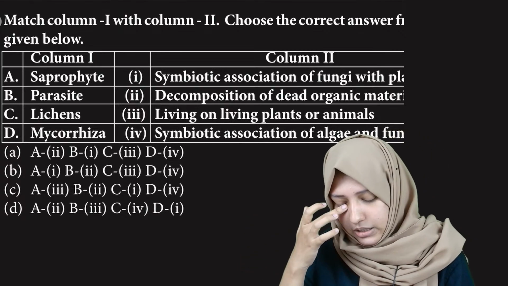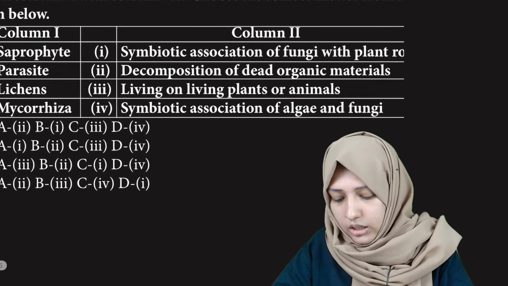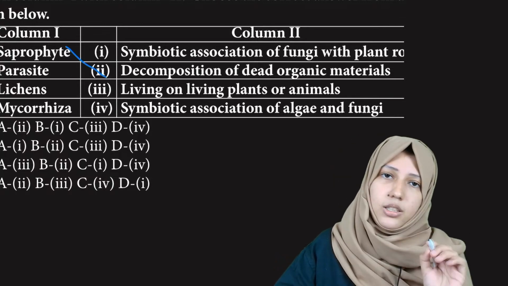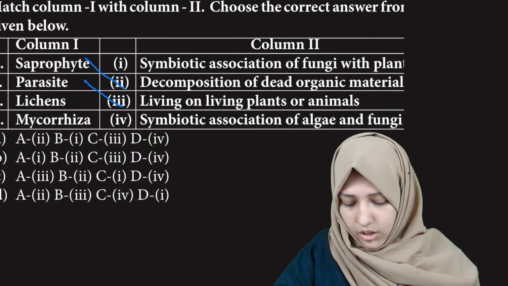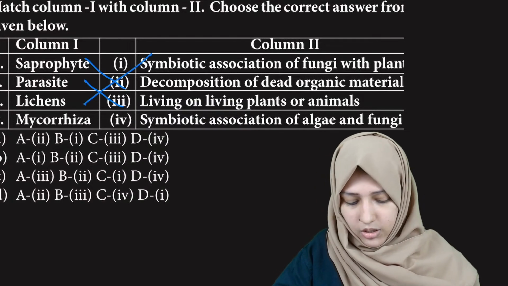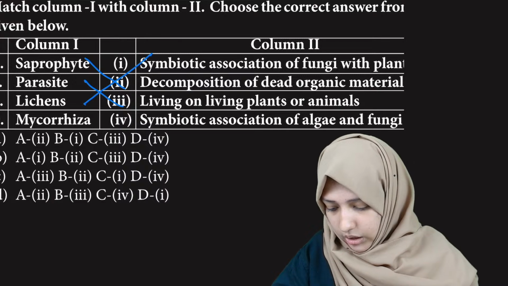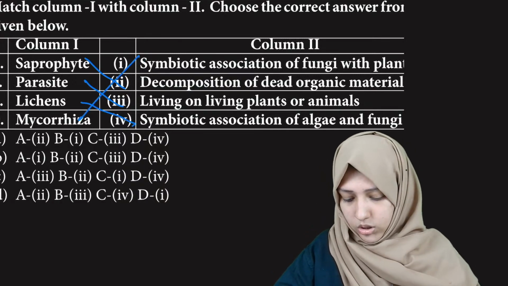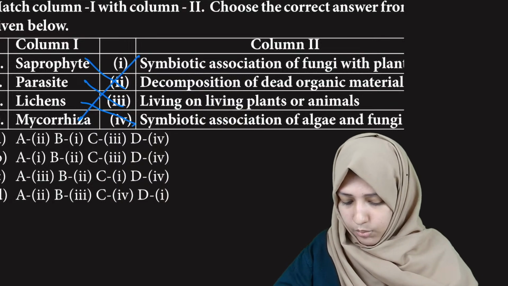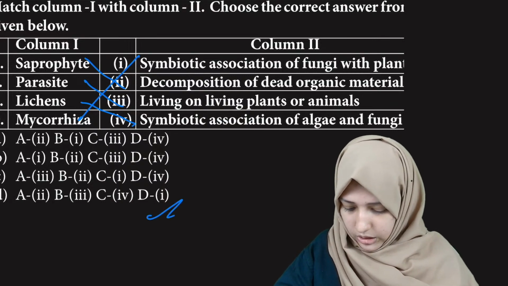Now match the column. Saprophyte means decomposition of dead matter. Parasite is living on living plants or animals. Lichens is symbiotic association with fungi? No, it's symbiotic association of algae and fungi. Mycorrhiza on roots. So A to B3. Where is A to B3? This is the right answer.